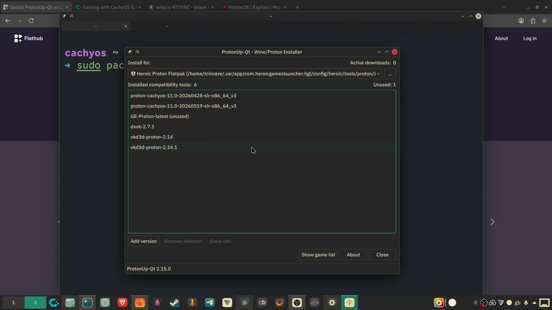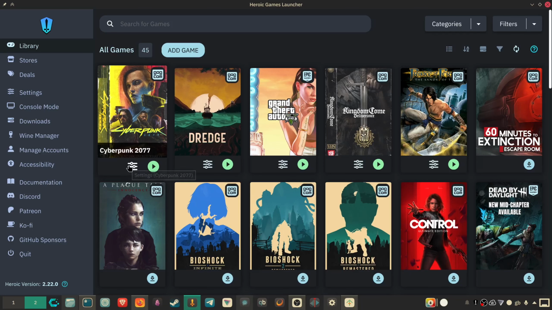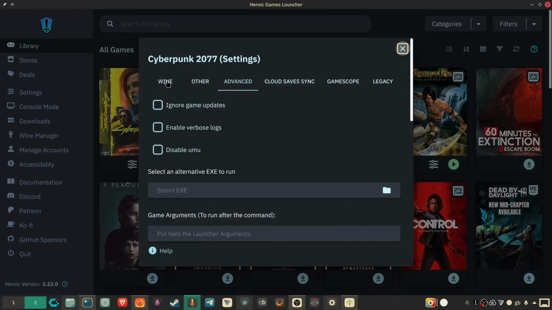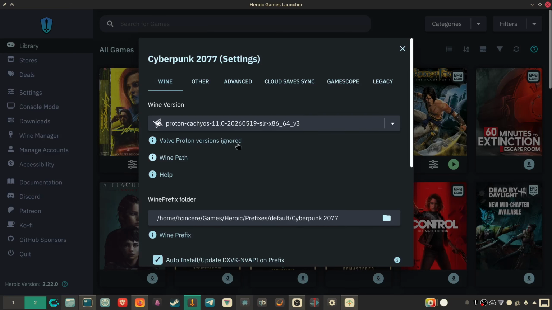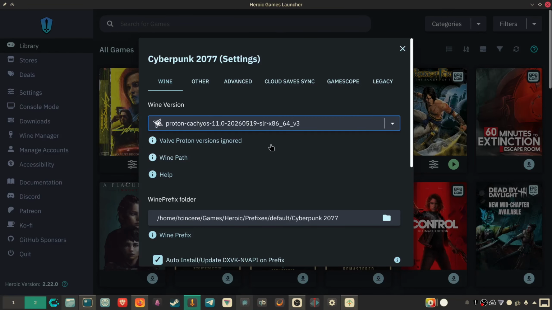Then you want to head over to Heroic Games Launcher. Once you're in Heroic, if you click on the settings icon for any game of your choice, if you go to Wine, you should be able to see the new version here. So you just need to click it and then choose the version of Proton that you want to use. So I'm using another version that I downloaded previously, so I'll just click on that one and you're done. Now Heroic will use this version of Proton when you launch the game.